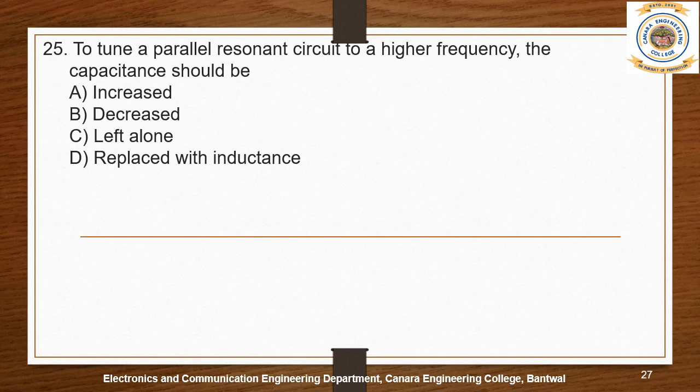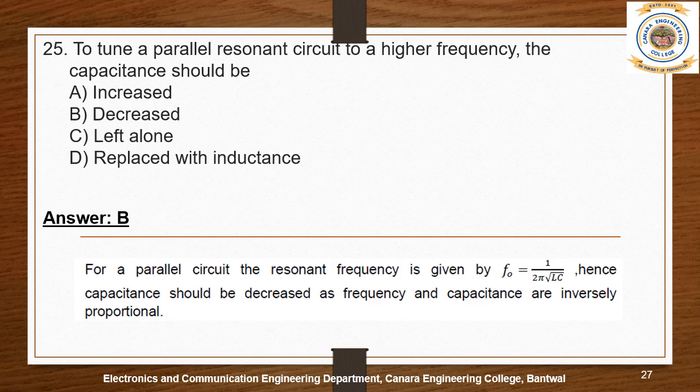Question number 25. To tune a parallel resonance circuit to a higher frequency, the capacitance should be: A, increased. B, decreased. C, left alone. D, replaced with inductance. The answer is option B, decreased. For a parallel circuit, the resonant frequency is given by F naught equal to 1 by 2 pi root LC. Hence, capacitance should be decreased as frequency and capacitance are inversely proportional.